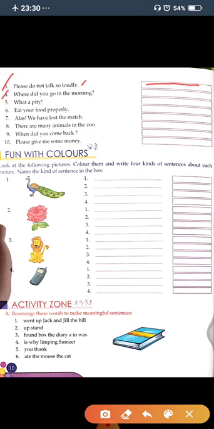Now the fourth one, where did you go in the morning? So in this sentence a question mark is there. At last there is a question mark, so this sentence is question sentence. So what will you write here? You will write here question sentence. Now the fifth one, what a pity. So in this sentence at last there is an exclamation mark, so this sentence is exclamatory sentence. So what will you write here? You will write here exclamatory sentence.